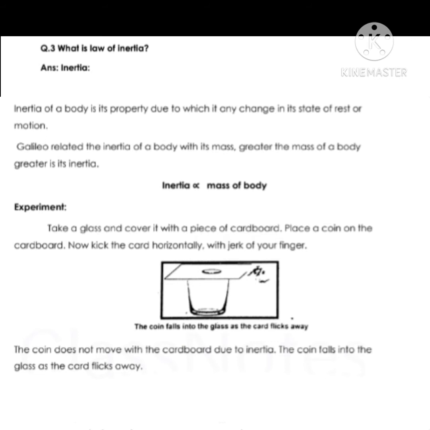Take a glass and cover it with a piece of cardboard. Place a coin on the cardboard. Now kick the card horizontally with the jerk of your finger. The coin does not move with the cardboard due to inertia. The coin falls into the glass as the card flicks away.